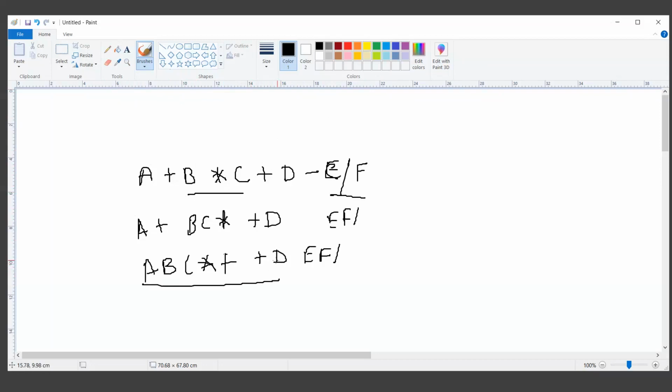If we have an equal weightage operation coming into the picture, then we'll perform the left side operation first, and then we'll go with the right side operation. That is left to right associativity.